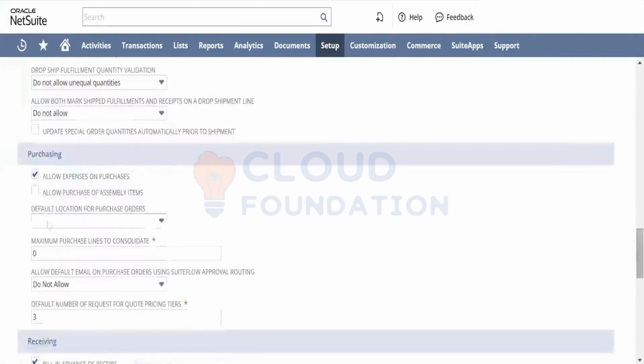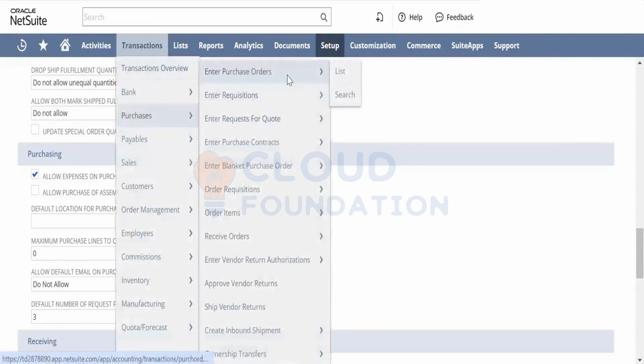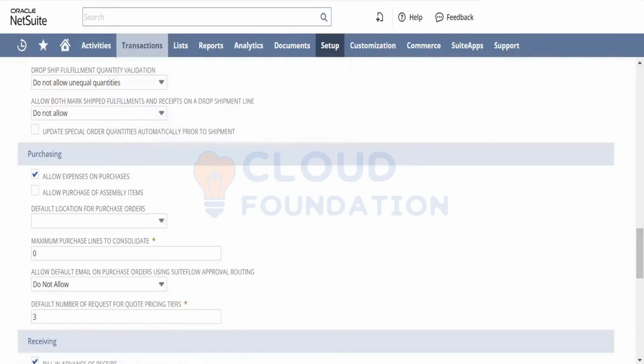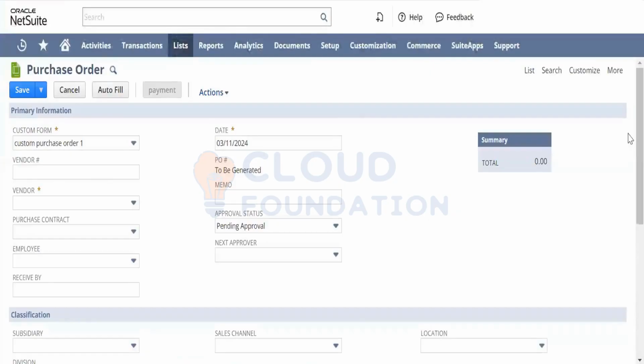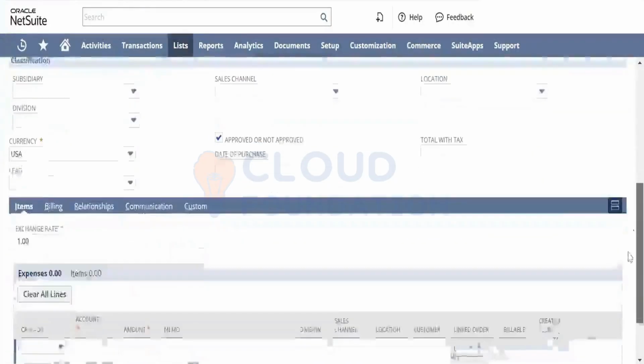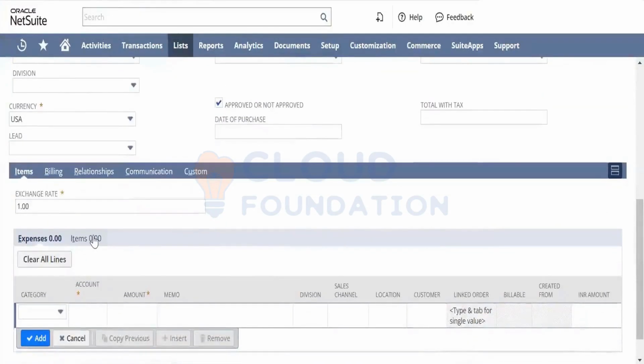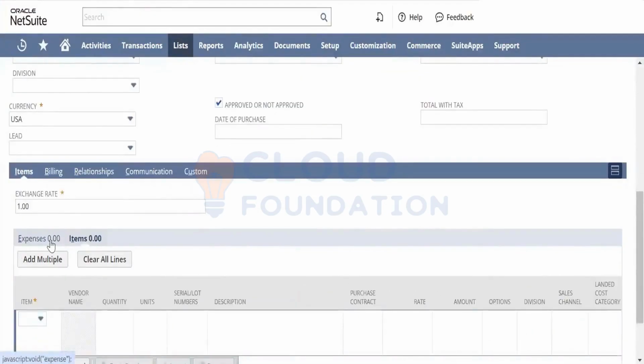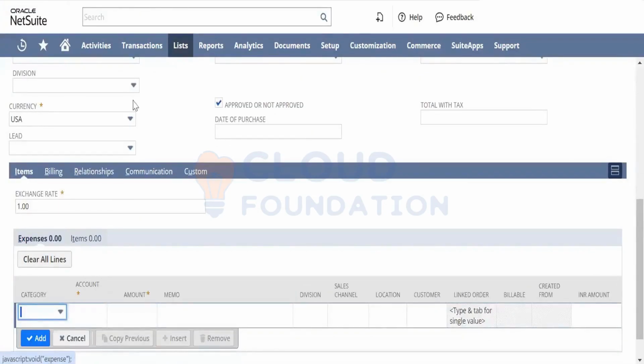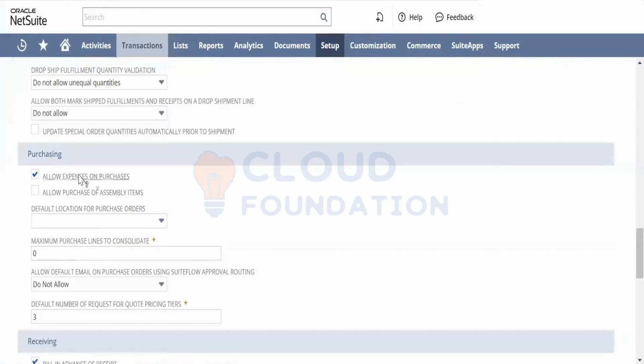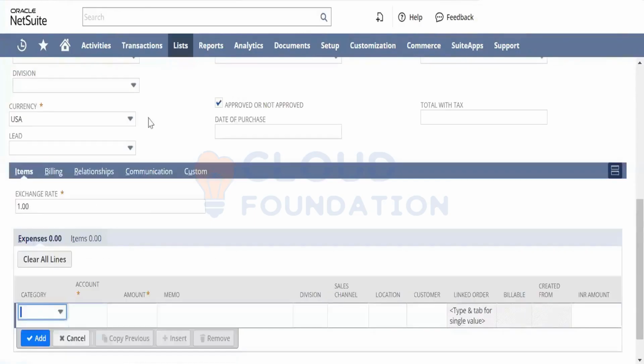Allow expenses on purchases. When you are entering a purchase order, there are two tabs. One is an expense tab and the other one is an item tab. You see this. This is what I was referring to. Since you have enabled expenses over here, that is why you see the expense tab, or else this will not be seen.